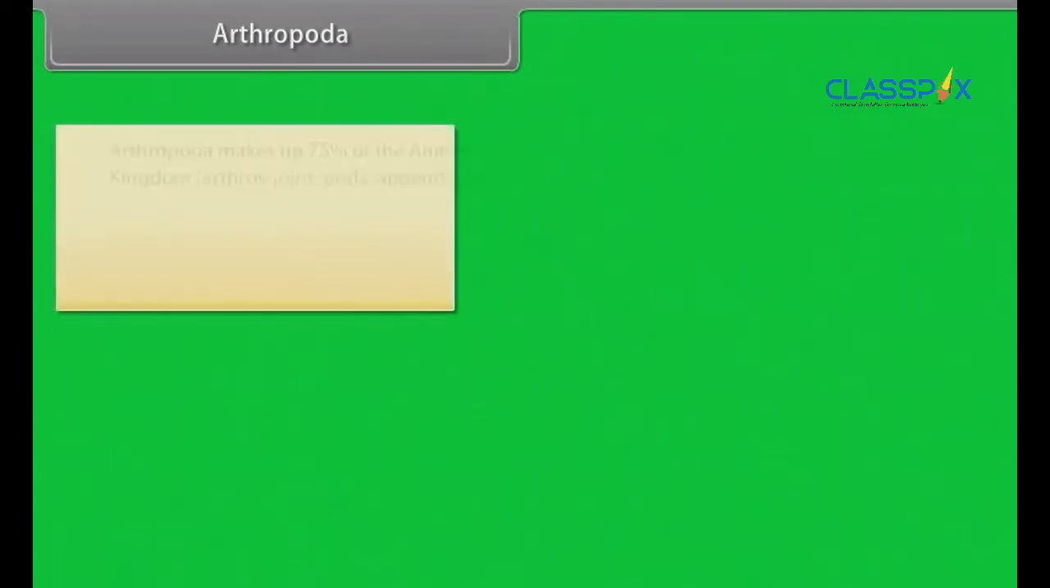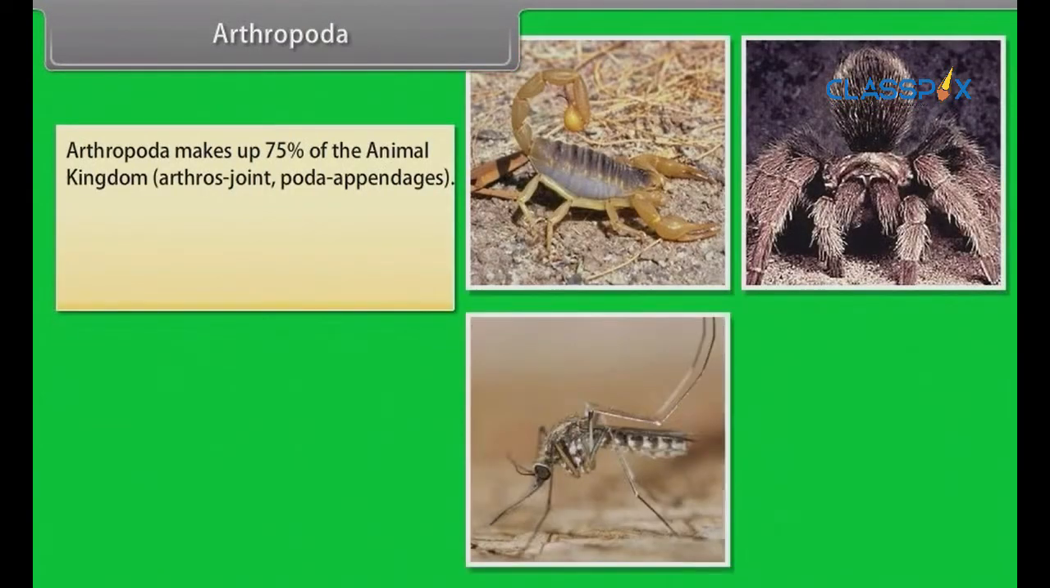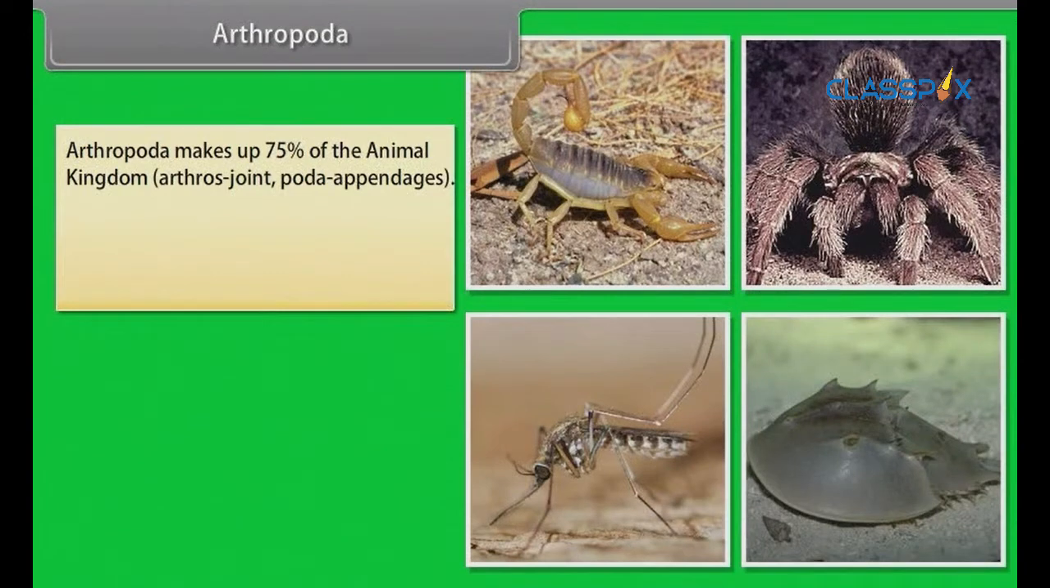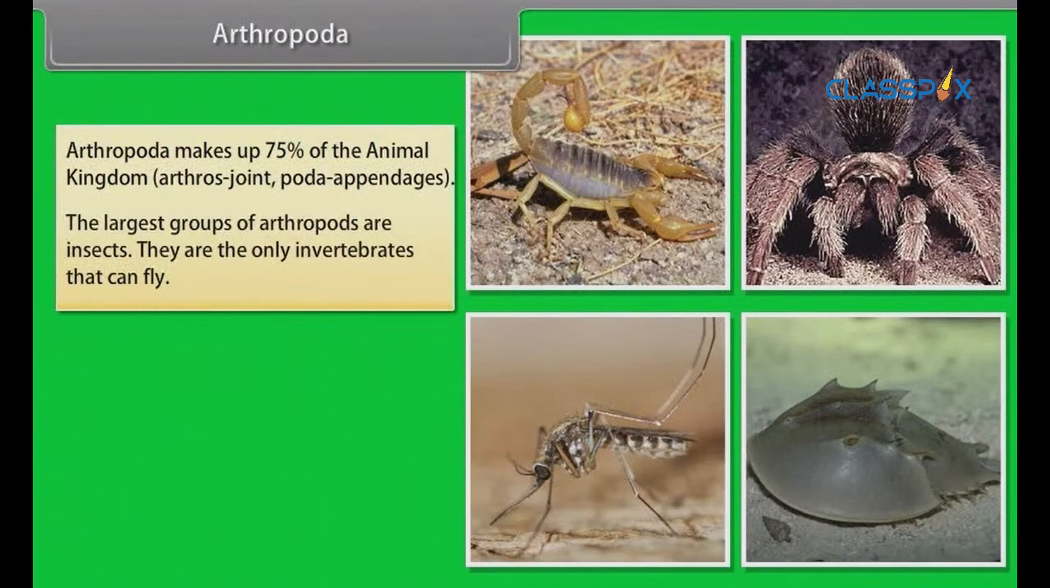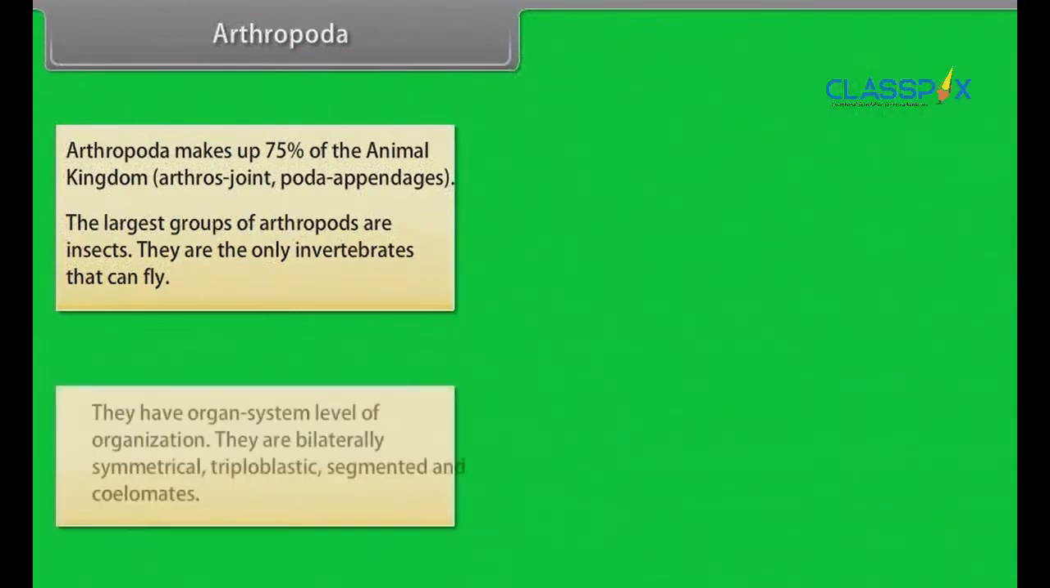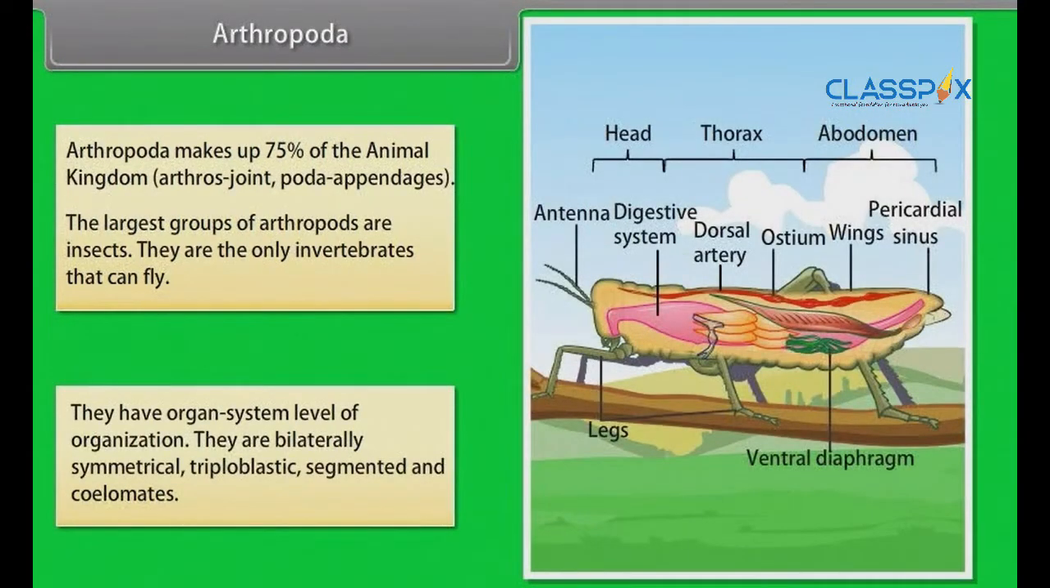Arthropoda. Arthropoda makes up 75% of the animal kingdom. Arthros means joint, poda means appendages. The largest groups of arthropods are insects. They are the only invertebrates that can fly. They have organ system level of organization.